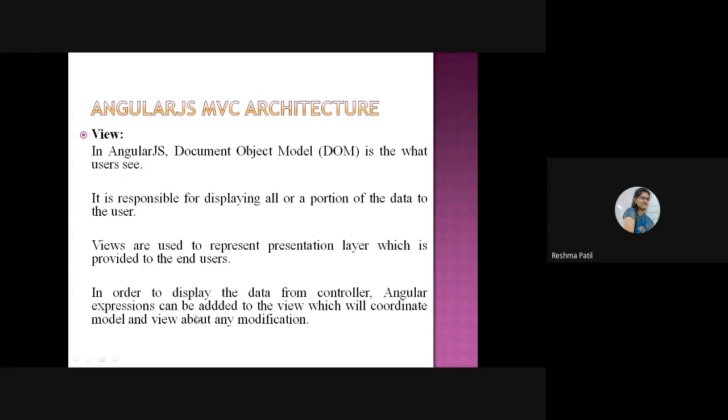So Angular expressions can be added to the view, which will coordinate with the model, because data is mentioned in the model, and the view is about any modification. So here we are using an expression like %d. In AngularJS, they are giving a different expression to insert the value. So we are using an expression like %d to insert our data value, which will come from the model to the view part. Okay.